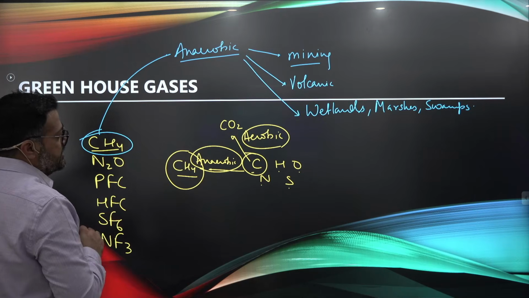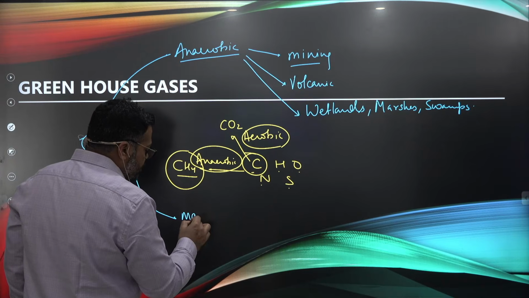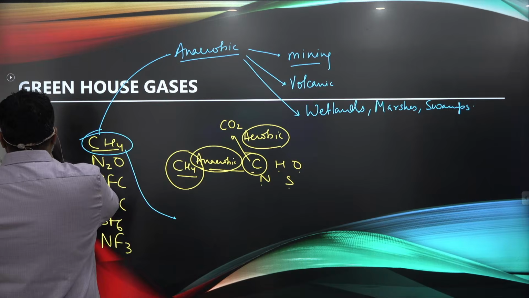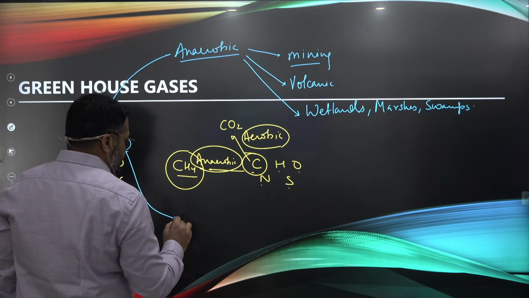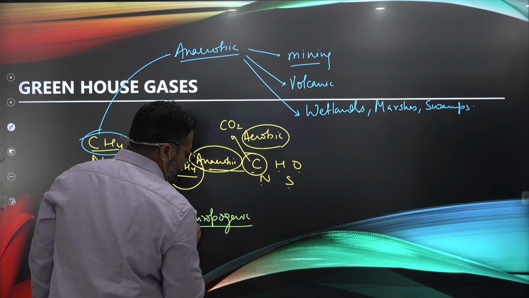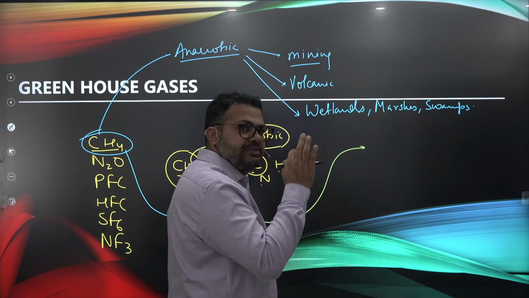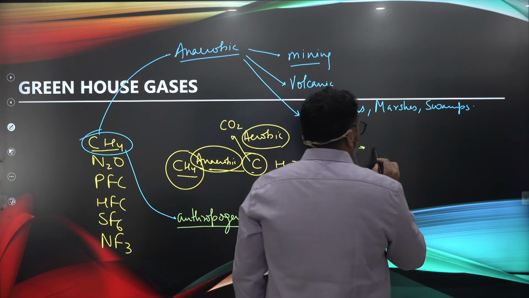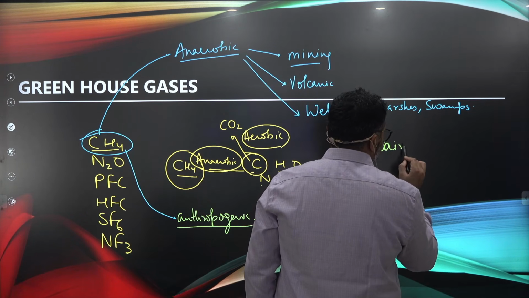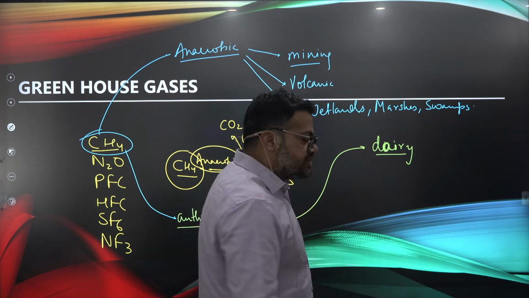So anaerobic, right? Then guys, when you talk about human-induced or man-made, or I should use a better word for it, anthropogenic activities of methane emissions, we have the biggest contributors. There are three major contributors here. One is your dairy industry. The dairy industry, right? I'll explain how it is.